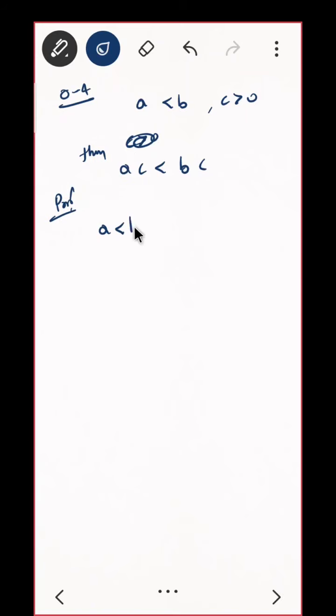Since A is less than B, that means what? And also C is positive. That means A is less than B means what? Can I write it as B minus A is positive? Very nice. What about this? Can I say B minus A belongs to R plus? And here can I say C belongs to R plus?